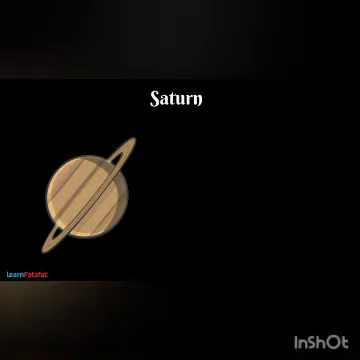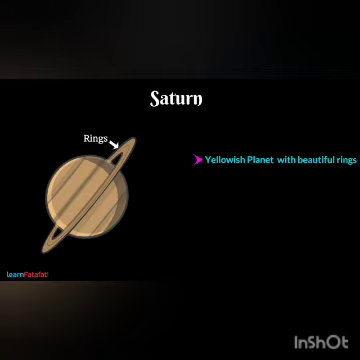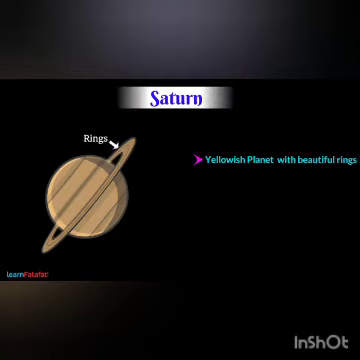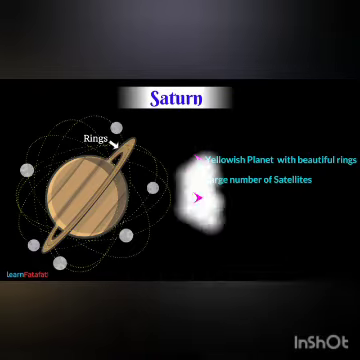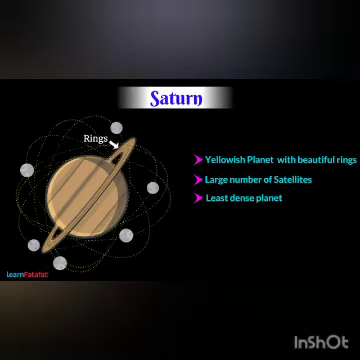Saturn. The yellowish planet of solar system with beautiful rings is the Saturn. It also has large number of satellites. It is the least dense planet in the solar system. Its density is lower than water.